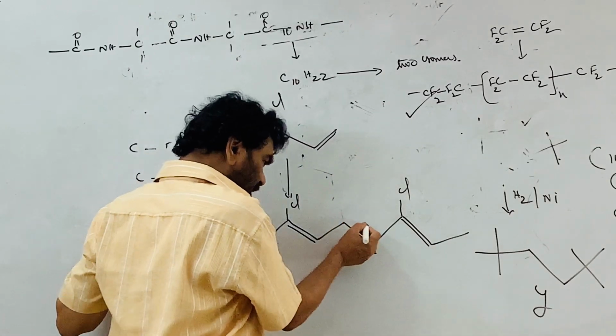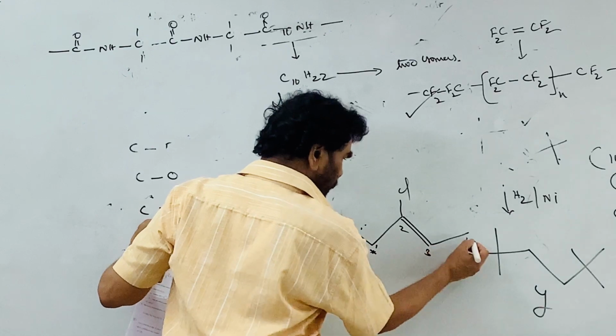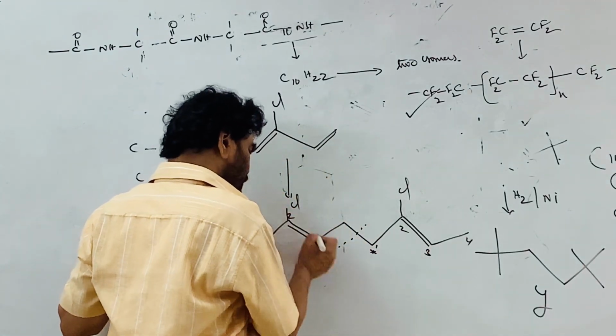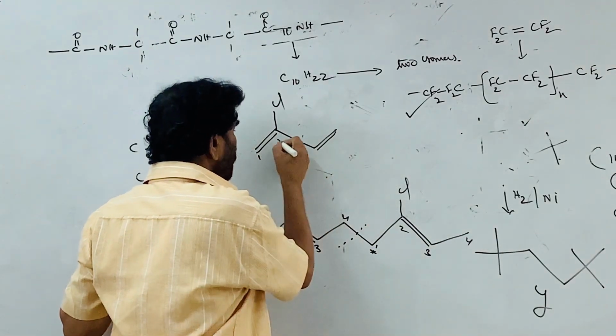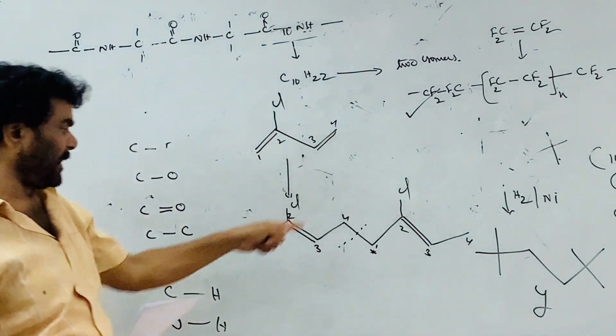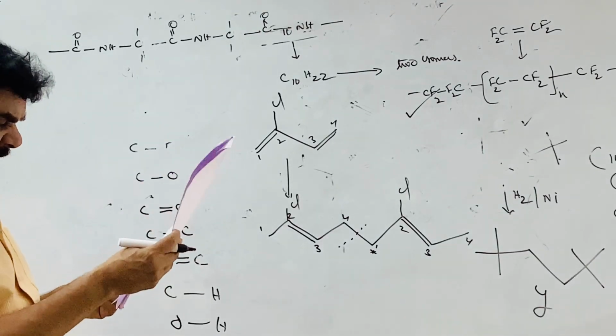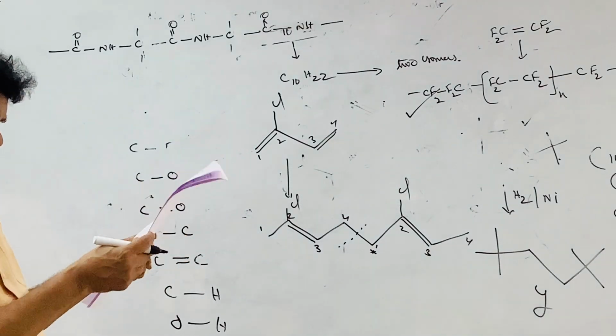This is 1 unit, 1, 2, 3, 4. Each unit is like this, and they are combining. Between the 2 chlorines, you see how many are present.